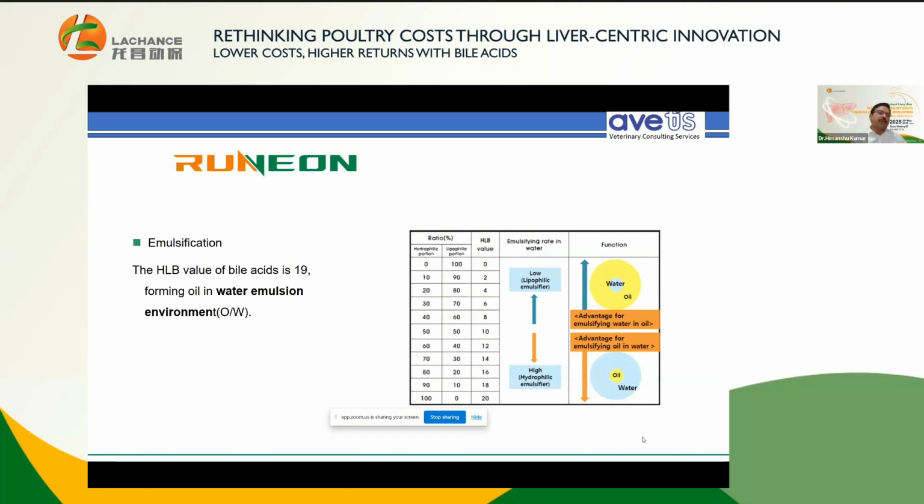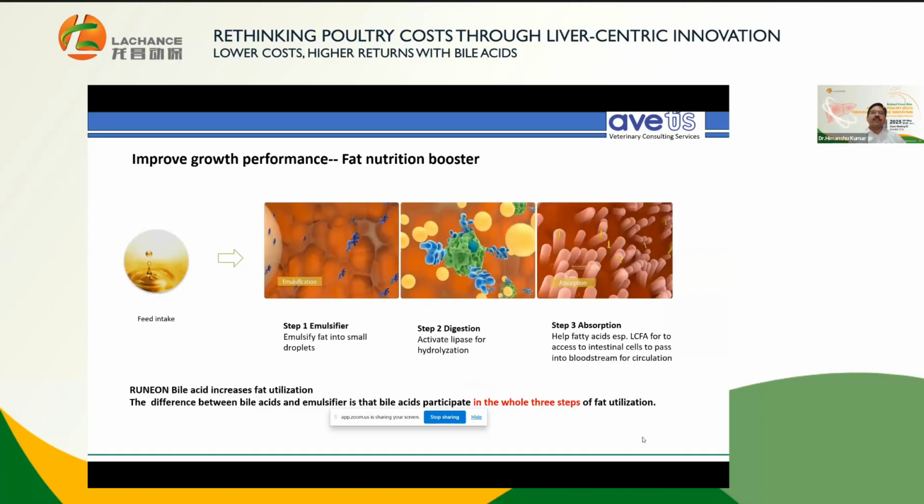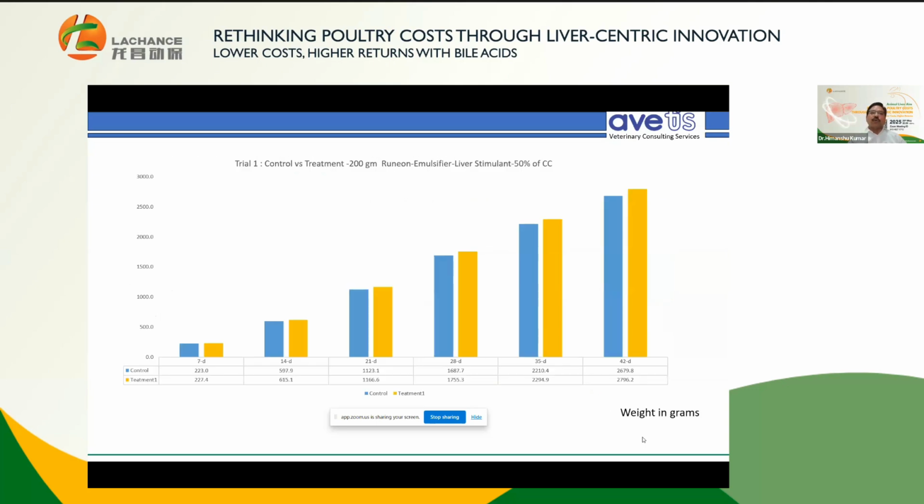And Runion is the best because there is no emulsifier with such a high HLB value, with the balance tilted toward hydrophilic emulsification property. This has already been said, so I won't focus on it.